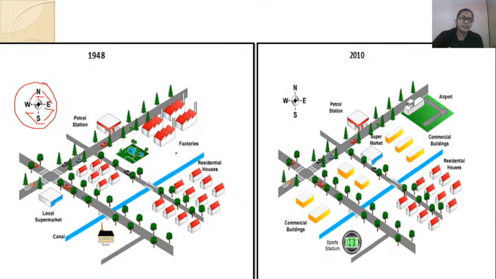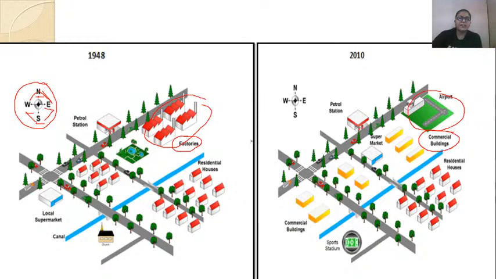So here you can see the factories in the northeast area. This is the northeast. Factories in the northeast area have been changed to airport plus several commercial buildings, right?